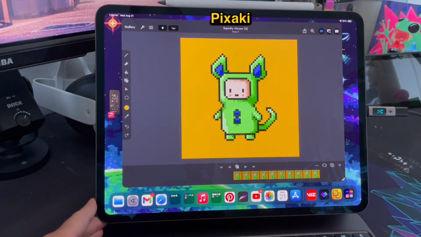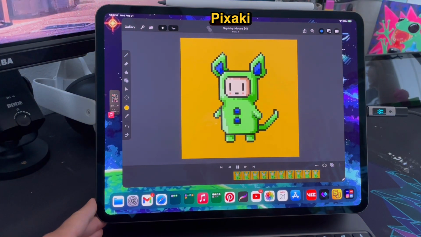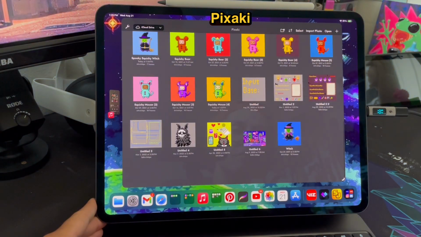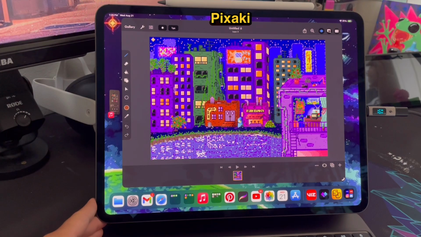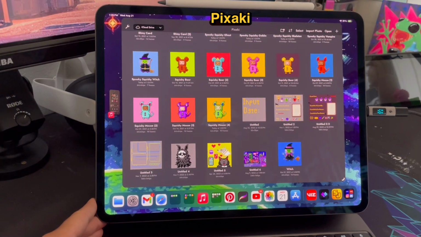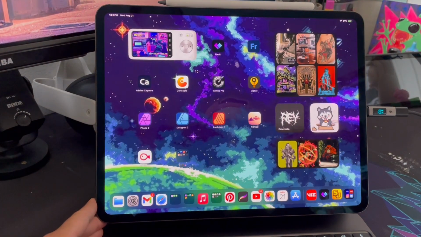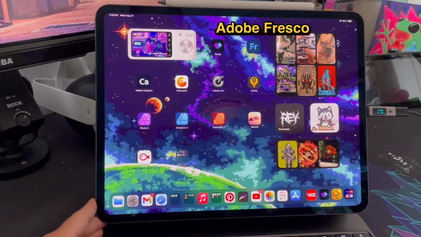So I really hope Procreate does something like that in the future. Maybe you can create a login or something, and all your art just transfers over when you download the app and log in. I think that would be really cool if they had their own like cloud. That would be really sweet.